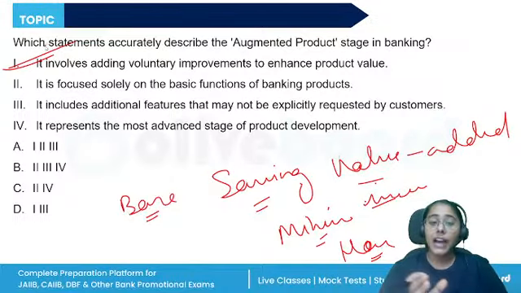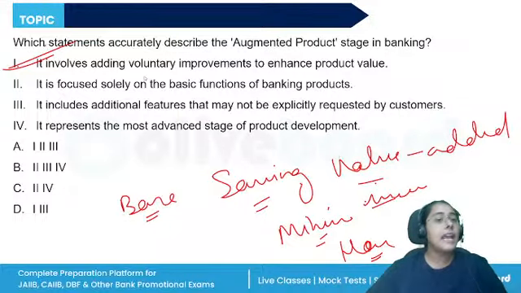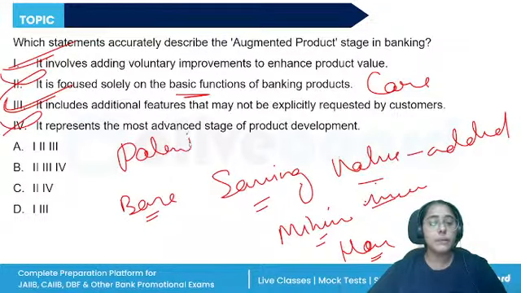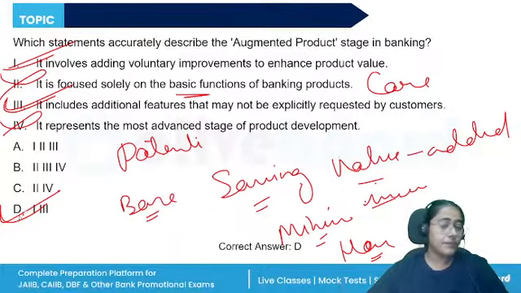So they add value so that the customers pick our particular product. It is not solely focused on the basic functions, that is the core banking. It includes additional features, yes, but the most advanced stage of product development is the potential product. A product that would have future demand. So the correct answer should be D, 1 and 3.